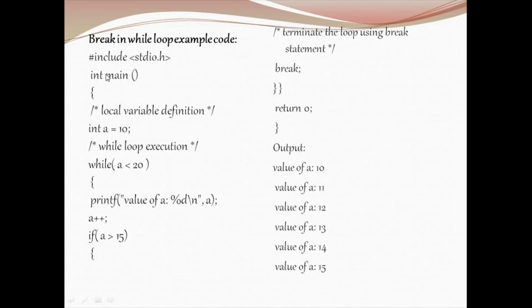Let us discuss in detail in coding. #include <stdio.h>, int main open curly, int a equal to 10, while a is less than 20. 10 is less than 20, the condition becomes true, so 10 will be printed. a will be incremented, so it is going to be 11. Is 11 greater than 15? The condition is false. So again coming to the while loop, 11 will be printed, 12, 13 will be printed, 14 will be printed. Now it is incremented and the value becomes 15.